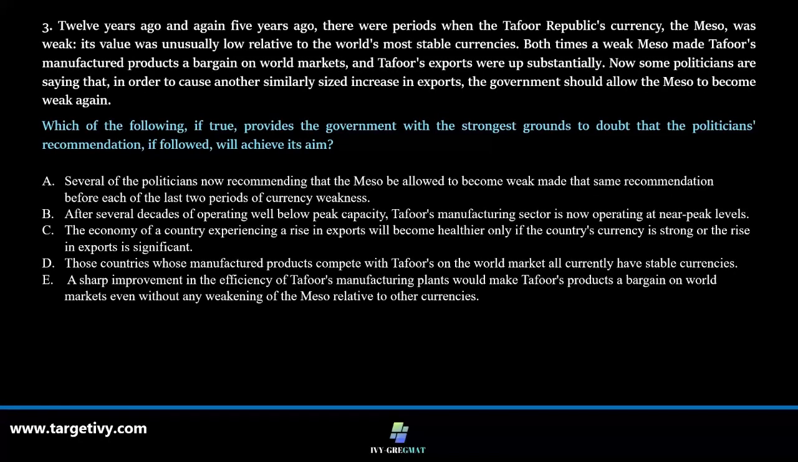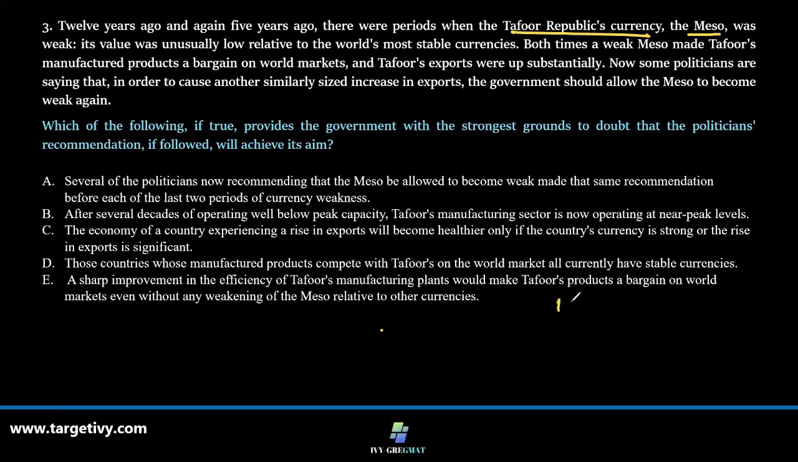Okay, question number 3. 12 years ago and again 5 years ago, there were periods when Tapu Republic's currency, the miso, was weak. Its value was unusually low relative to the world's most stable currencies. Both times, the weak miso made Tapu's manufactured products a bargain on the world market. Tapu's exports were up substantially. Now, some politicians are saying that in order to cause another similarly sized increase in exports, the government should allow the miso to become weak again. But how does the weakening of the currency actually help exporters?